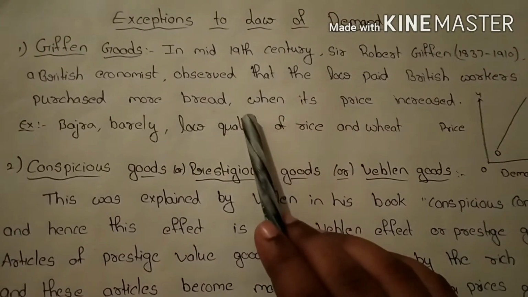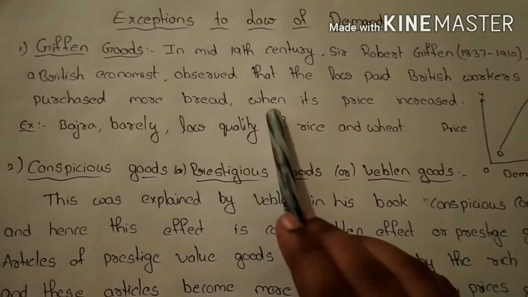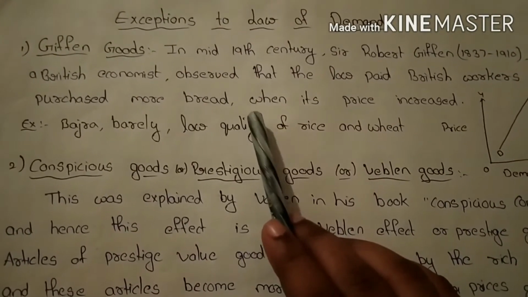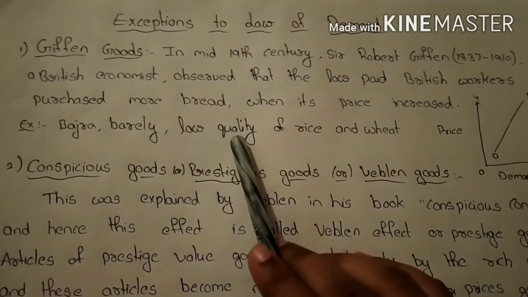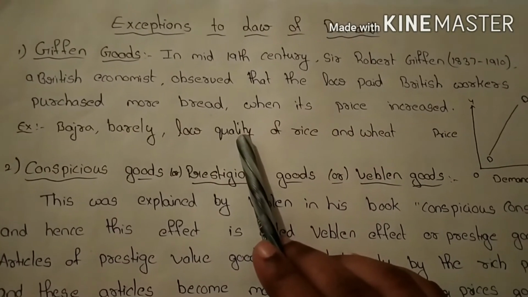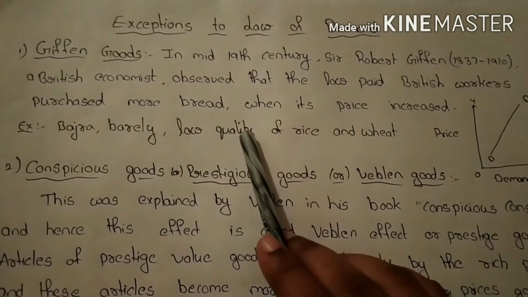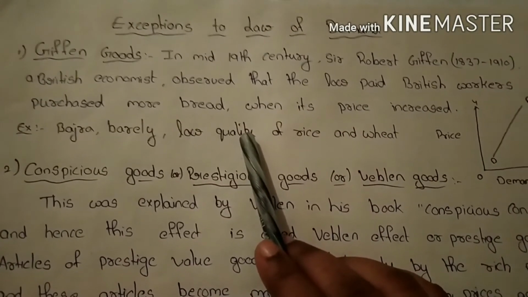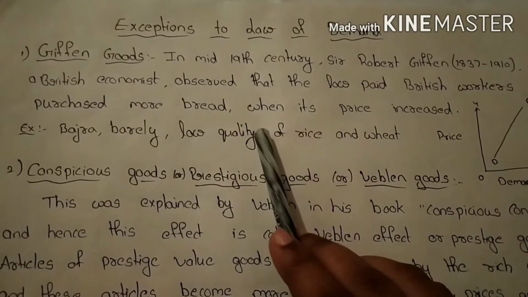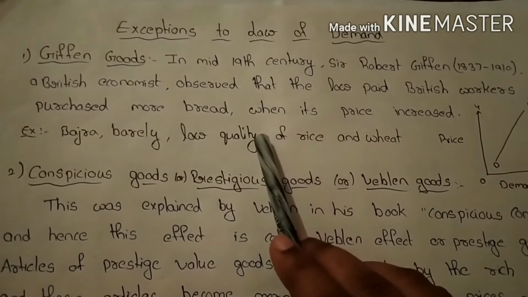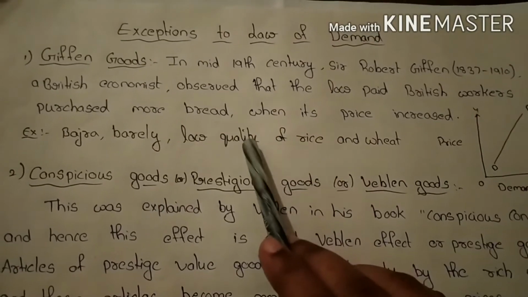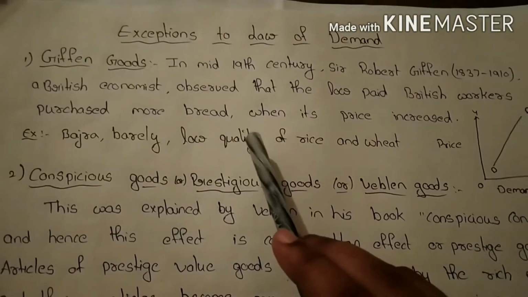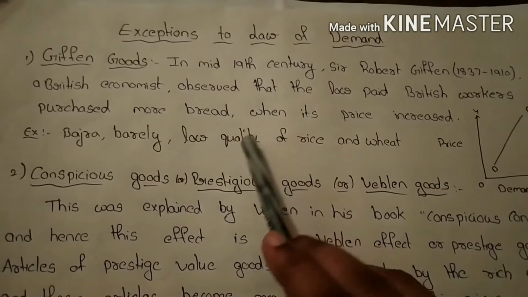And the British economist observed that people spend more income on bread and a small portion on meat, because meat is more costly but less essential. Bread is less costly, more essential. When the price of bread increased, they reduced the expenditure on meat, saved some money and spent that saved money on bread, because here the bread is essential when compared to the meat.